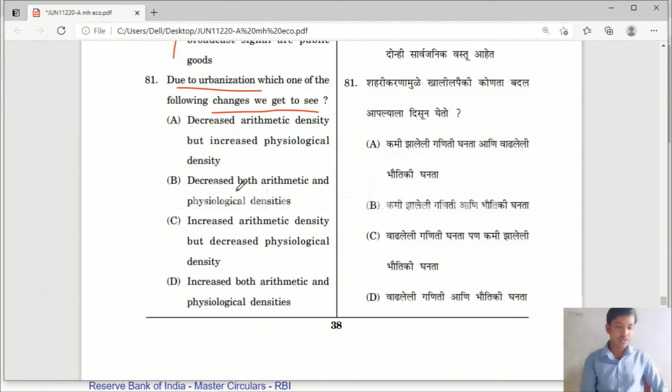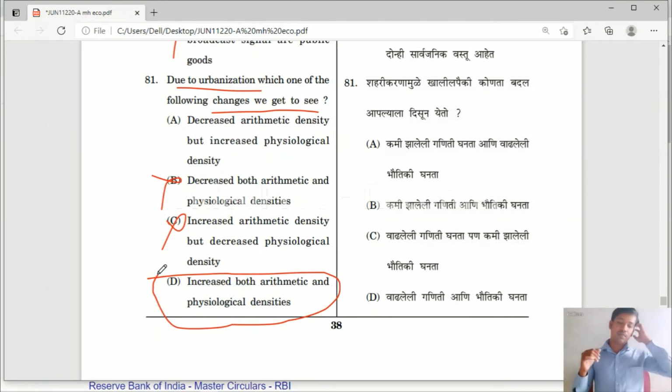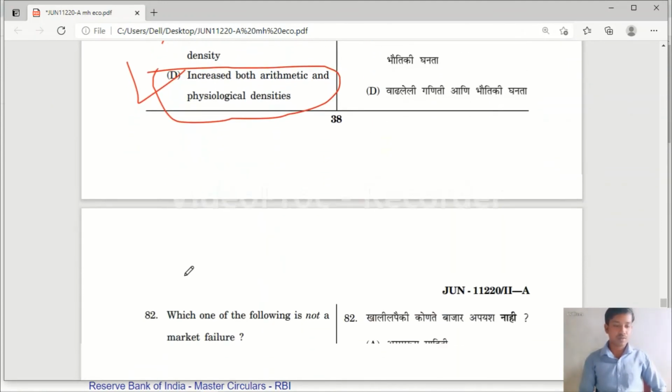Option B, decreased both arithmetic and physiological density. No. Increased arithmetic density but decreased physiological density. No. Increased both arithmetic and physiological densities. Yes, this is correct here. Due to urbanization, both arithmetic and physiological densities will increase. Densities of urban areas are going to increase. So option D is the right one.